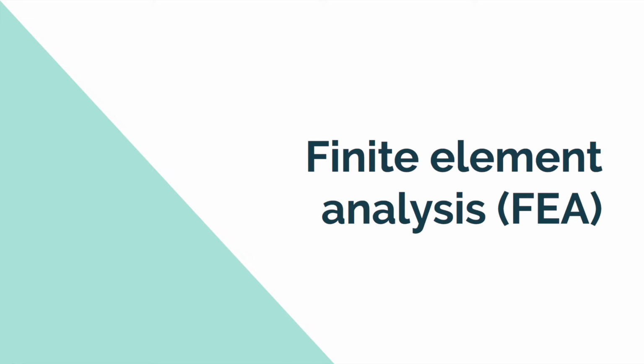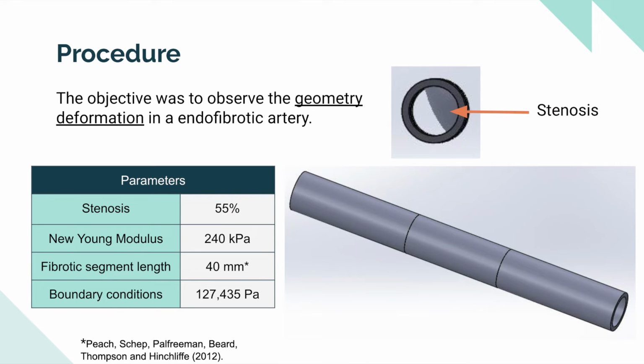The second simulation was a finite element analysis of an artery with endofibrosis. The aim of this study was to observe the geometry deformation in an endofibrotic artery. For this stage, the geometry was divided into three main parts. The first two were hollow tubes at both ends, with the same dimensions and material properties mentioned before, with 50 millimeters of length, replicating the healthy part of the artery.